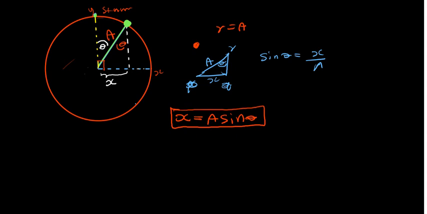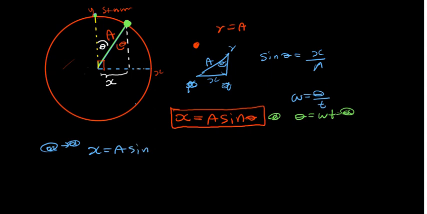Okay, now how to relate this with the circular motion? You know that omega is equal to theta divided by t. So cross multiplying, you may obtain theta is equal to omega t. This is equation number 1 and this is equation number 2. So substituting equation number 2 into equation number 1, you obtain x is equal to A sine of omega t, and this is a real derivation.